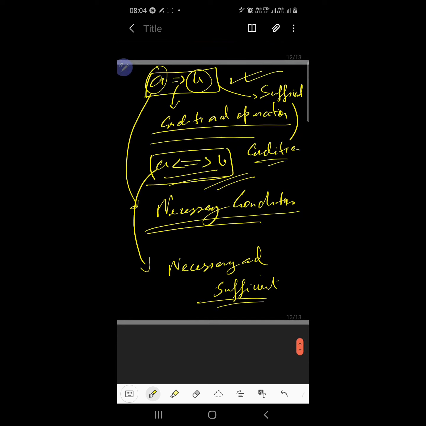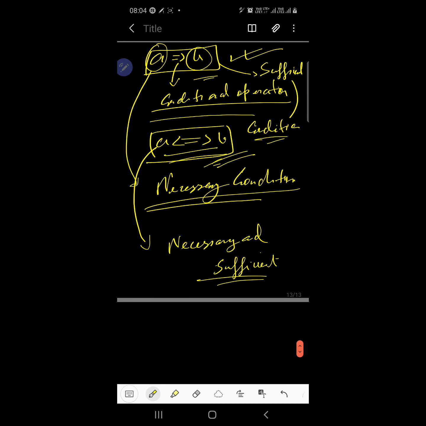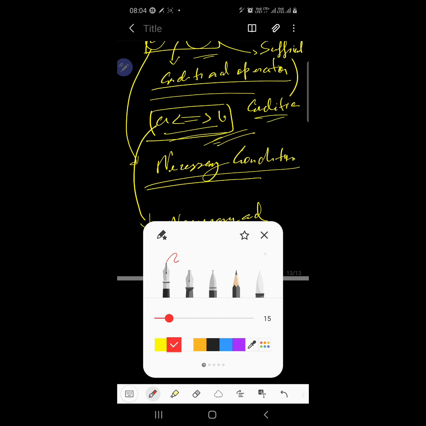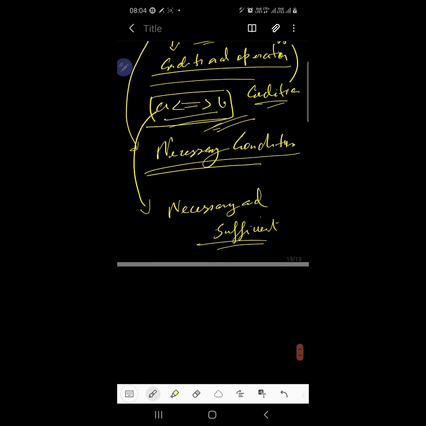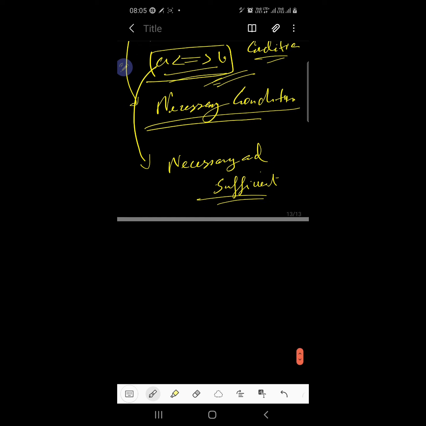So now see what is the difference between conditional and biconditional operator. In mathematical proofs, we use these conditional statements. For example, say we know that 2 is an integer.